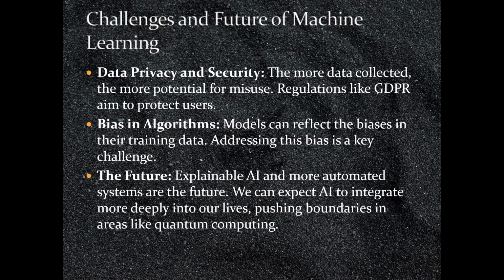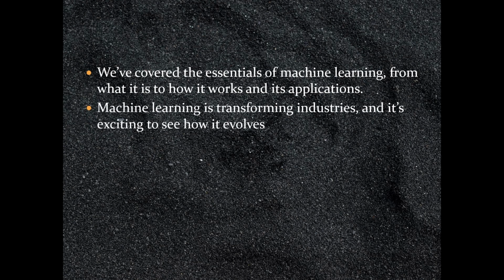The future. Explainable AI and more automated systems are the future. We can expect AI to integrate more deeply into our lives, pushing boundaries in areas like quantum computing. We've covered the essentials of machine learning, from what it is to how it works and its applications. Machine learning is transforming industries, and it's exciting to see how it evolves.